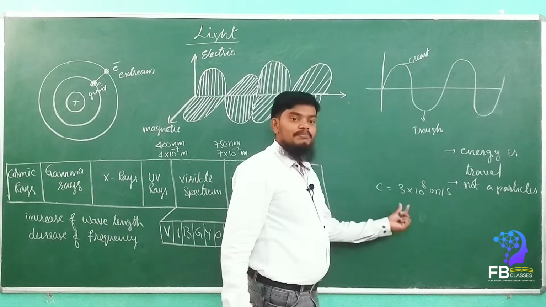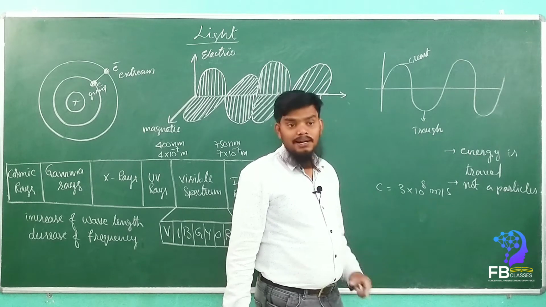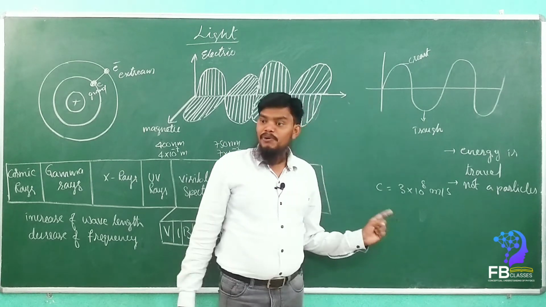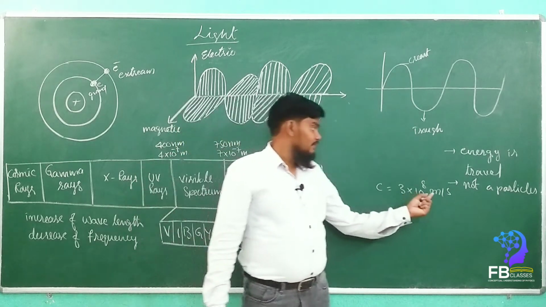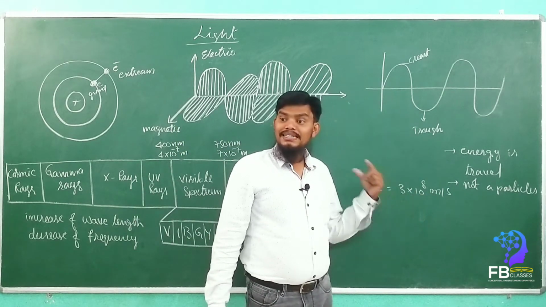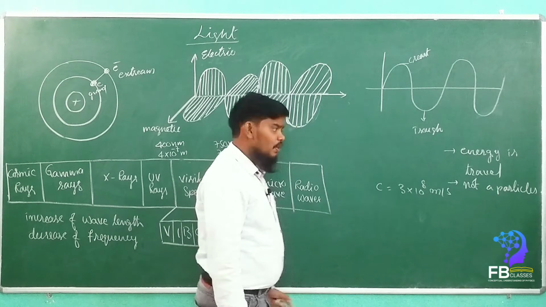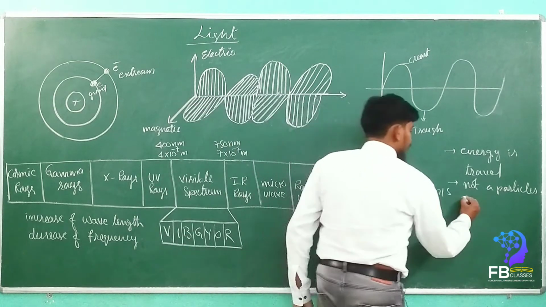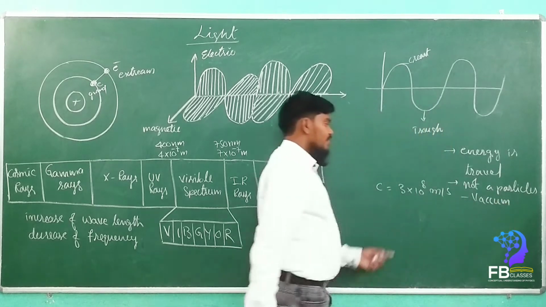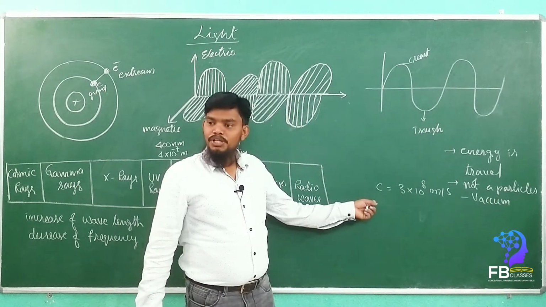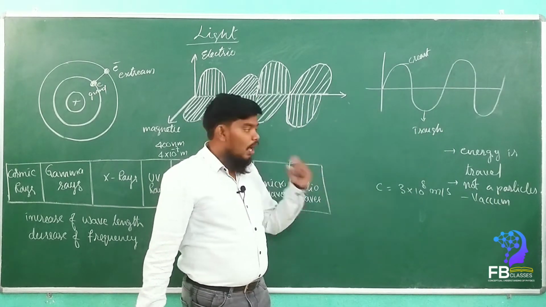That means to say 3 lakh kilometer per second. Yes or no? 3 into 10 power 8 meters means 3 lakh kilometers per second when converted into kilometers. Okay, in vacuum. It travels in vacuum at 3 into 10 power 8 meter per second. How did this value come?